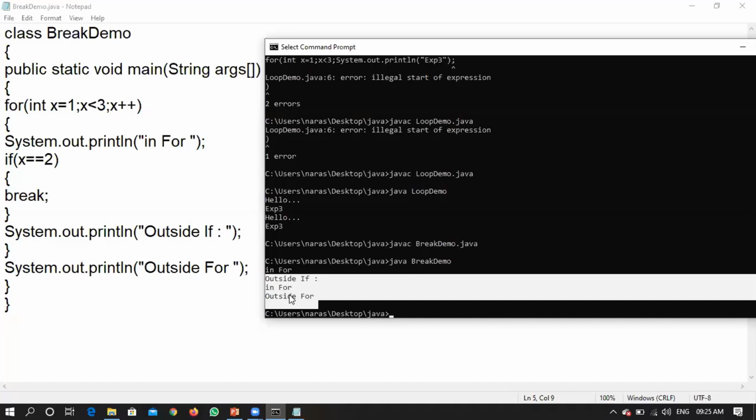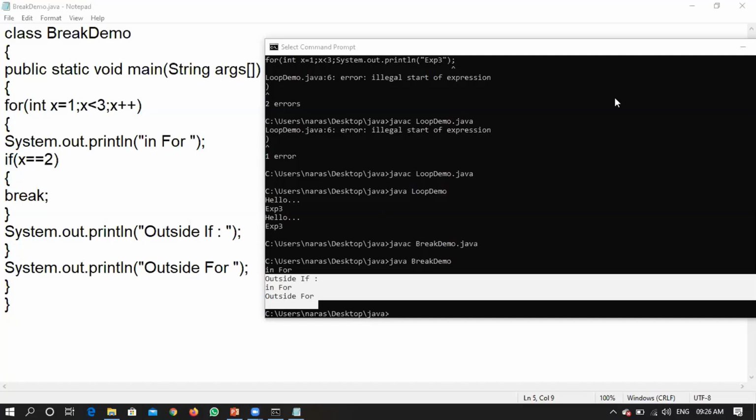The first two statements are with respect to the value of x equal to 1. When the value of x becomes 2, then the second two statements are with respect to the second value of x. In for, it is printing because the condition was satisfied initially. The second last statement, if it was printing outside if, then we might have given a conclusion saying that it is just coming out of this particular if block. Now, after seeing the output, we can clearly say that it is not just coming out of this if statement, rather it is coming out of the complete for and displaying it as outside for, right?